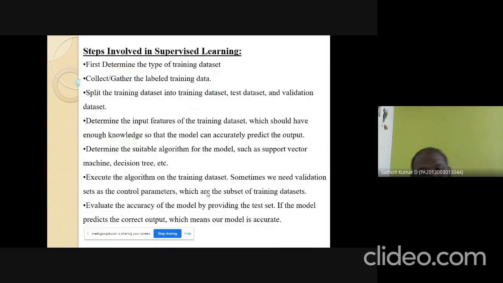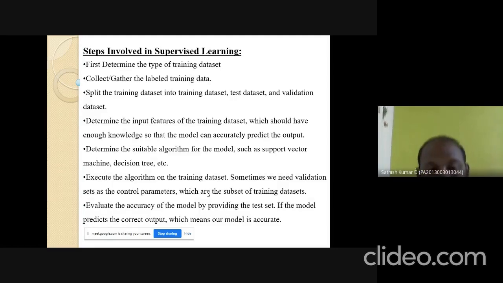Steps involved in supervised learning. First, determine the types of training data set. Then collect and gather the labeled training set. First, it determines the types of the training data set, that is, what kind of data it needs to train. That is the first step. Next, based on the requirements, it collects or gathers the labeled data training set from various data resources. Then split the training data set into training data set, test data set, and validation data set.